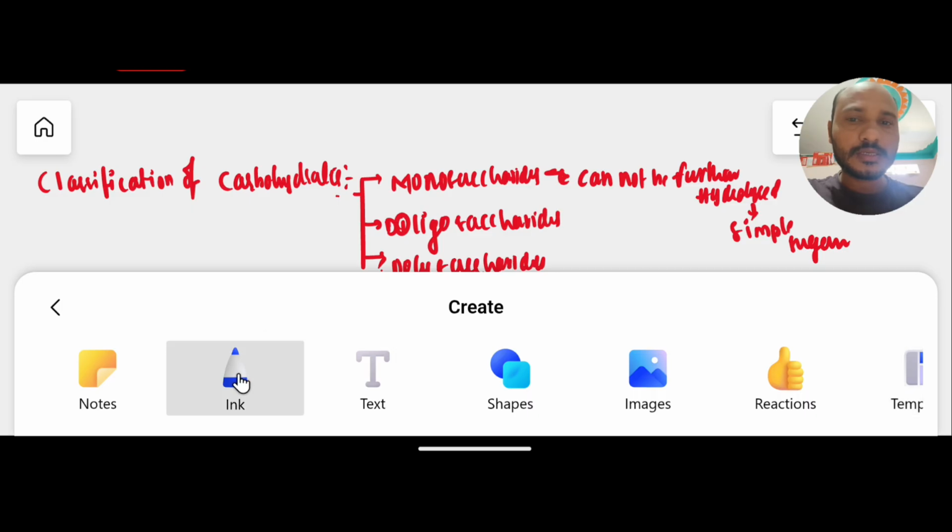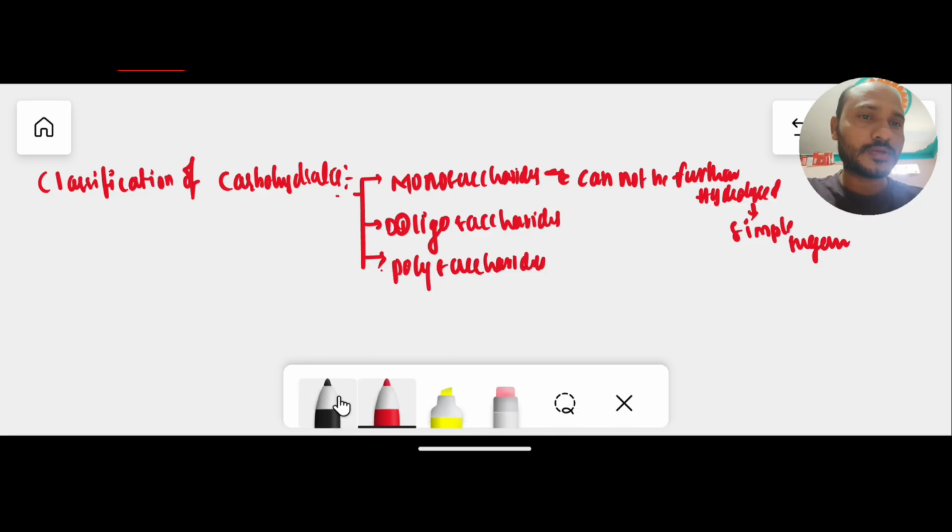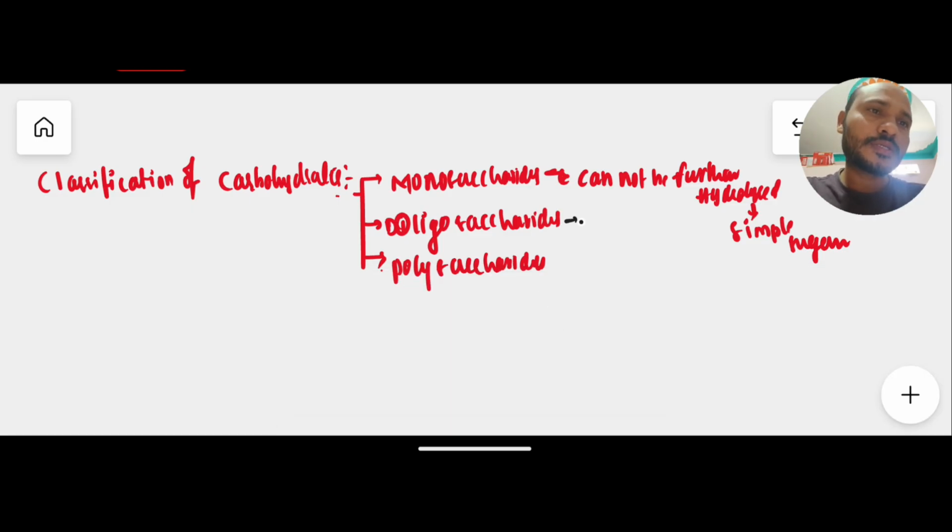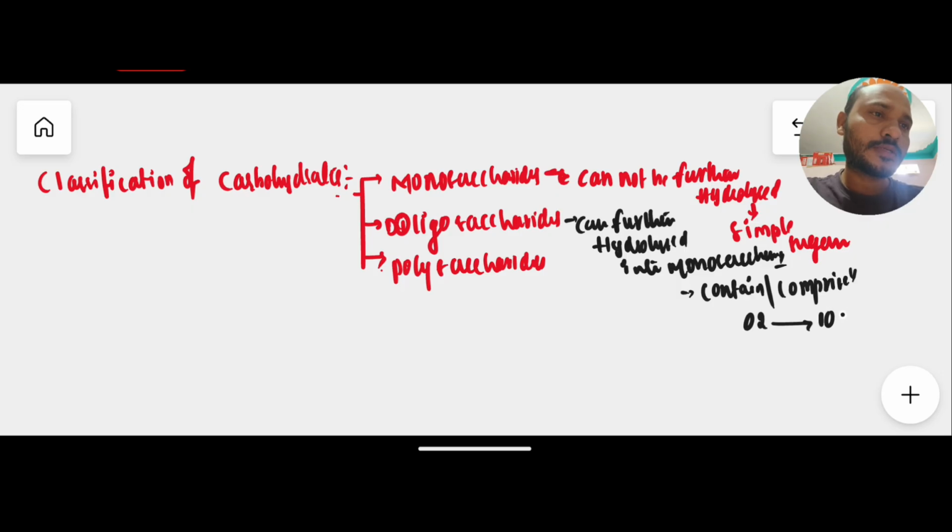Coming to oligosaccharides, they can be further hydrolyzed into monosaccharides, and they are made up of 2 to 10 monosaccharide units.